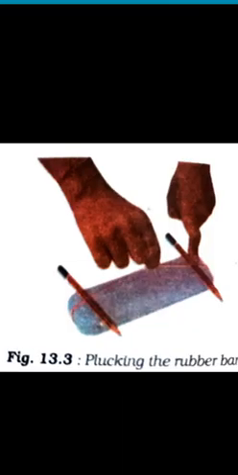Listen to another activity. Take a rubber band. Put it around the longer side of a pencil box as shown in the figure. Insert two pencils between the box and the stretched rubber. Now what you have to do is pluck the rubber band somewhere in the middle. Can you hear the sound? Yes, we know that it produces the sound. Does the rubber band vibrate? Yes, the rubber band also vibrates. Then what will be your conclusion? A vibrating body produces the sound.